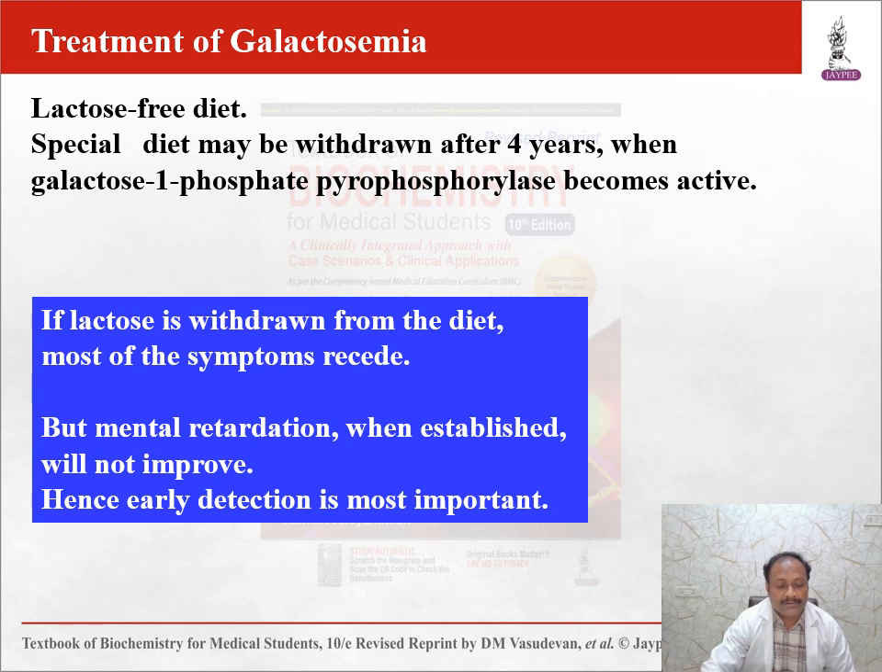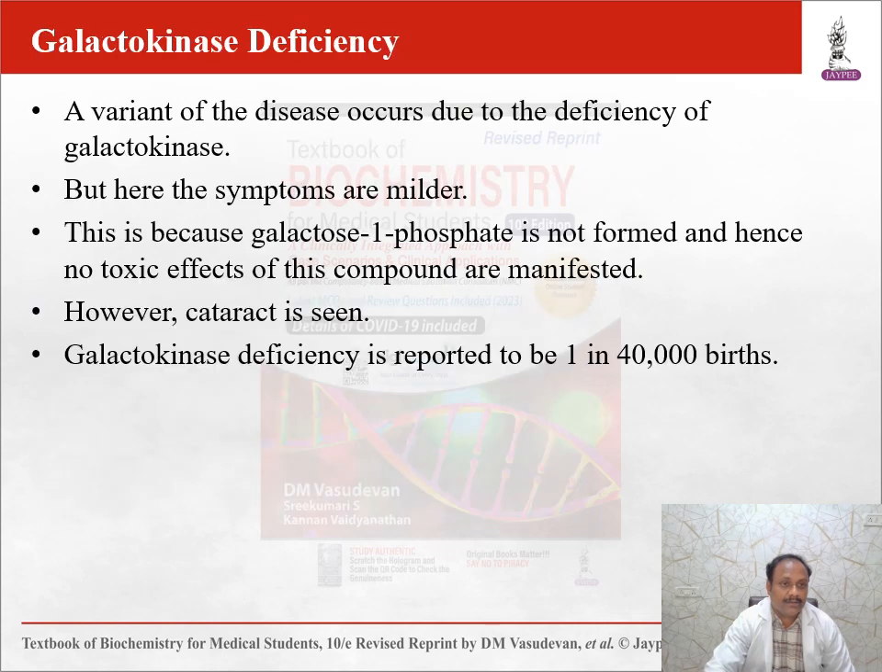Treatment of galactosuria: lactose-free diet. The special diet may be withdrawn after 4 years when galactose 1-phosphate phosphorylase becomes active. If lactose is withdrawn from the diet, most of the symptoms recede, but mental retardation, when established, will not improve. Early detection is more important.